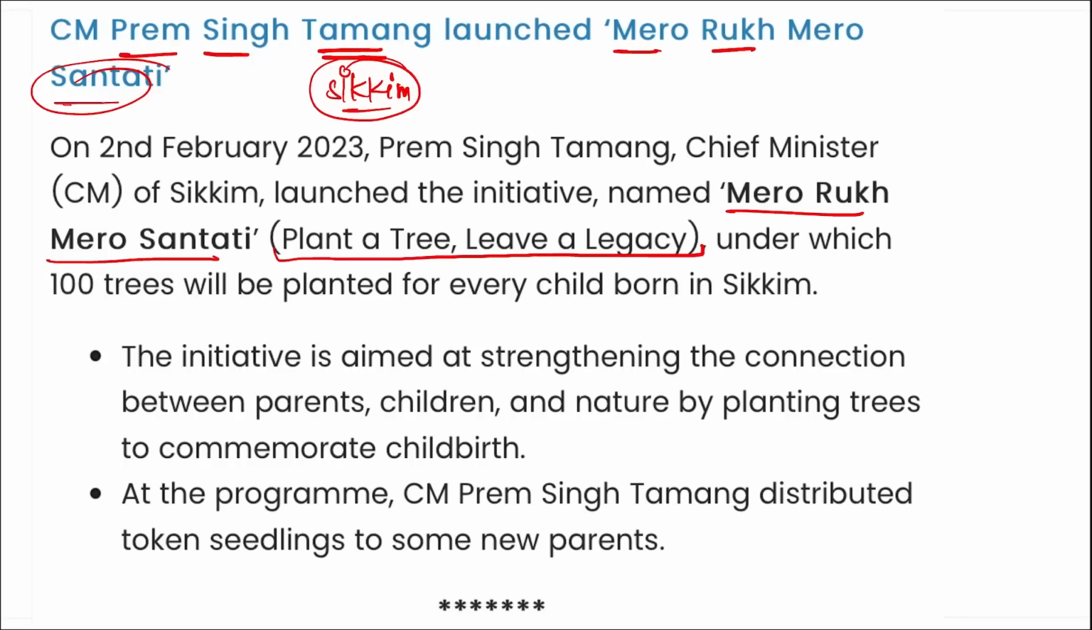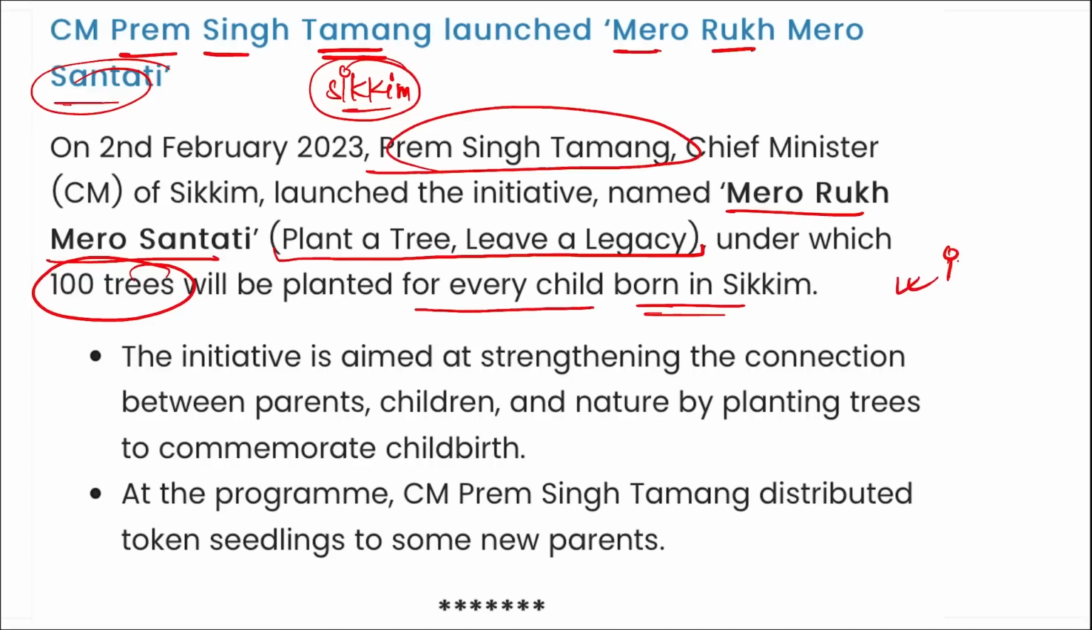This initiative was launched by which state? It was launched by Sikkim, or if the name of the Chief Minister is asked, he is Prem Singh Tamangji. Under this, 100 trees will be planted for every child born in Sikkim, and this is a very good initiative, friends.